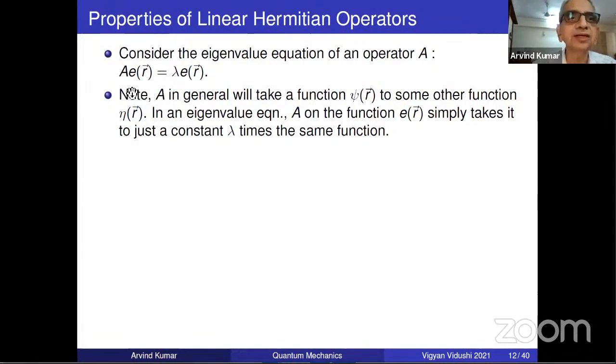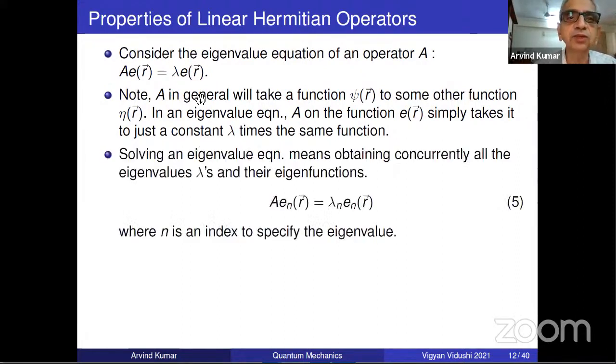That's not true. This is an equation waiting to be solved. It's a differential equation which you have to solve. Nobody is telling you that A on every function gives you lambda. No, that would be ridiculous. It's an equation in which you have to solve for the function, and that's why it is called an eigenvalue equation.